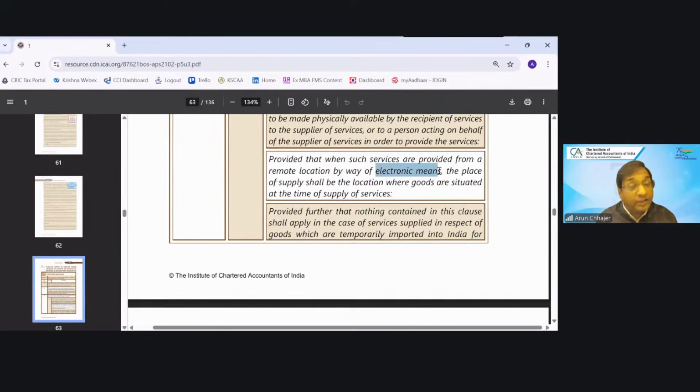If it is rendered through electronic means, sometimes it is possible that the repair service provider can access the laptop through electronic means. So Mr. John is located in the USA, but his laptop is not working. He approached the Delhi person and they have taken access through electronic means. Then what will be the place of supply? Goods are situated at the time of service, so that will be the actual location of the goods. This time they have not handed over. Again, the location of the goods would be the place of supply.